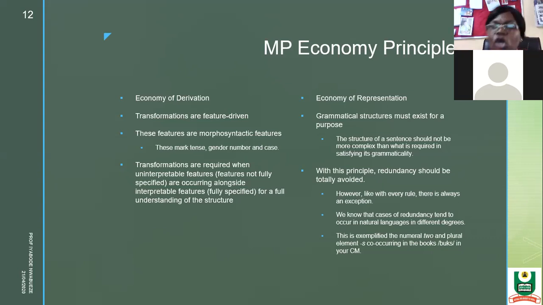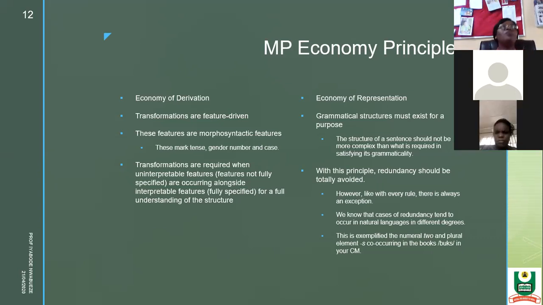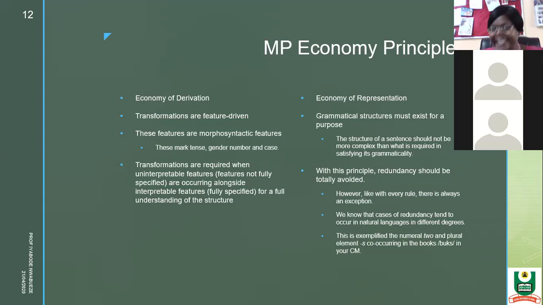Now, when you talk about economy of representation, that one is a different matter. You see, grammatical structure must exist for a purpose. There must be a purpose why they are existing. So the structure of a sentence should not be more complex than is required. You don't just wake up and say, I just feel like writing a complex sentence. It should be that a complex sentence is necessary, that there's a reason for it, that it can be interpreted. If not, no way.